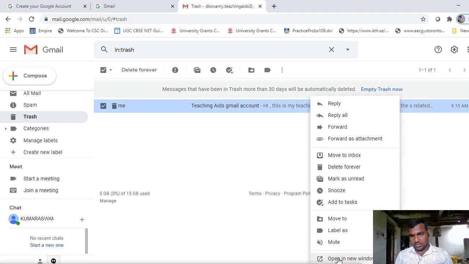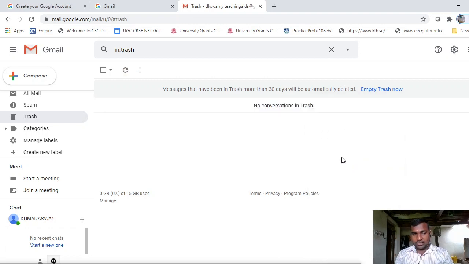So these are the different options available for this message. Okay, move to inbox. If you click on this, the message will be moved from trash to inbox.